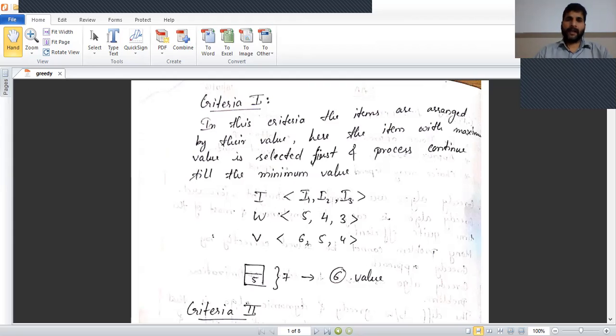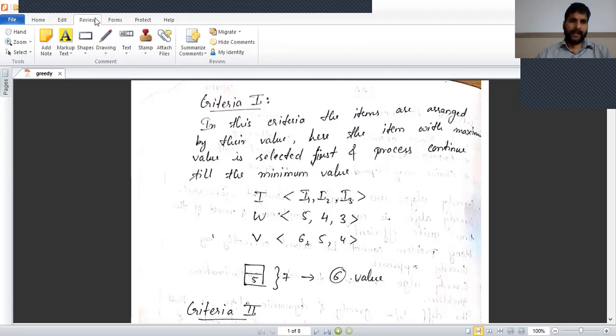In this criteria, the items are arranged by their value. Here the item with maximum value is selected first and the process continues till the minimum value.